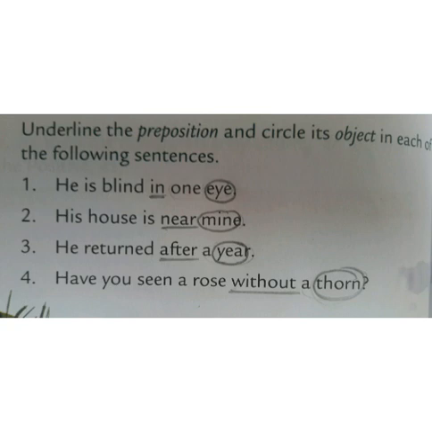Next is, he returned after a year. So after is a preposition, underline it, and year is the object of the preposition. In the fourth one, have you seen a rose without a thorn? So here without is the connecting word, so it is a preposition. Thorn is the object of that preposition.